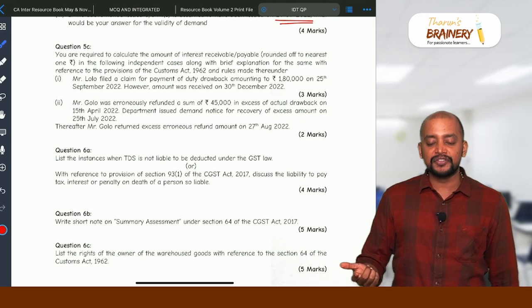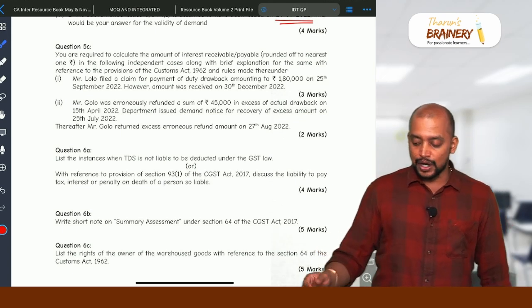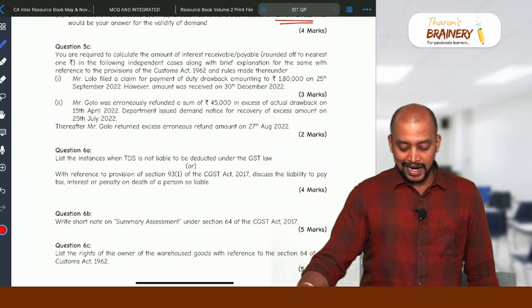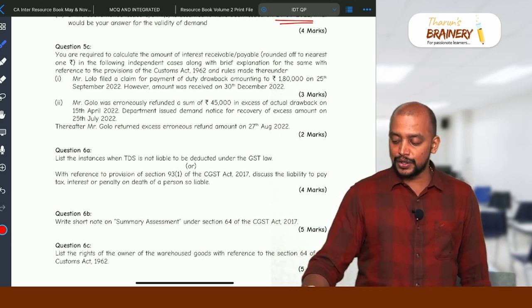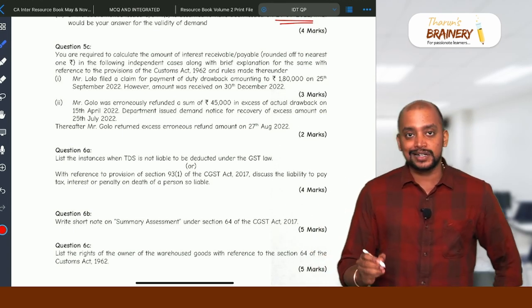What is 1 month from 25th September? 25th October. But they gave on 30th December. So what is the delay? October you take 6 days, November 30 days, and December 30 days. So 66 days. For 66 days, they need to compute interest at 6%.